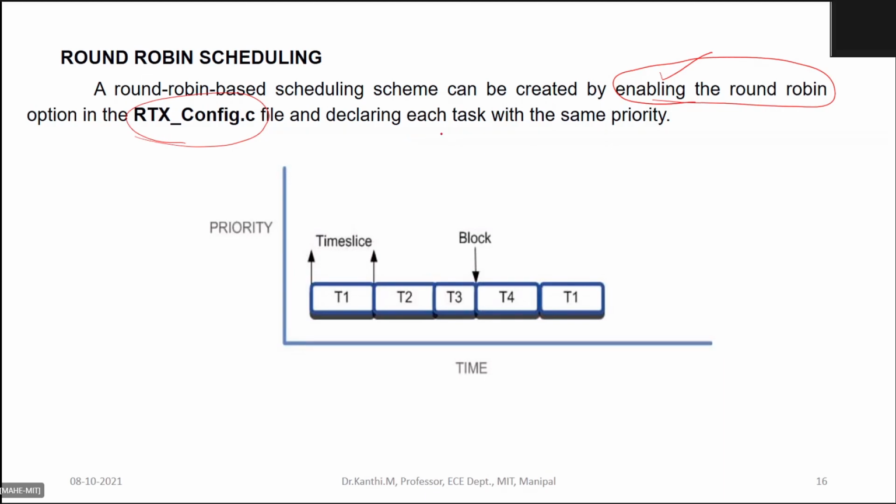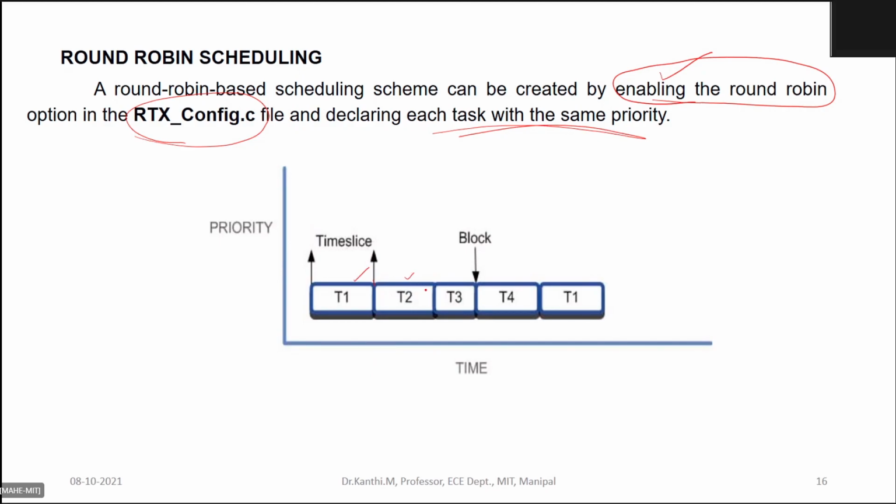and it declares each task with the same priority. So there won't be any priority variation in your tasks. All are given equal priority. But each task will be given a set duration. Same time is given for each task.